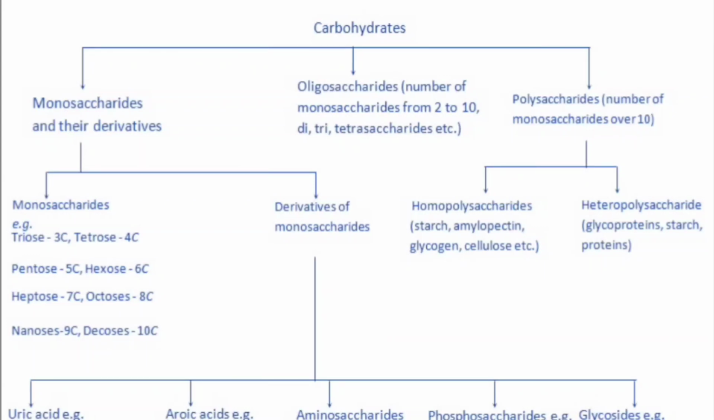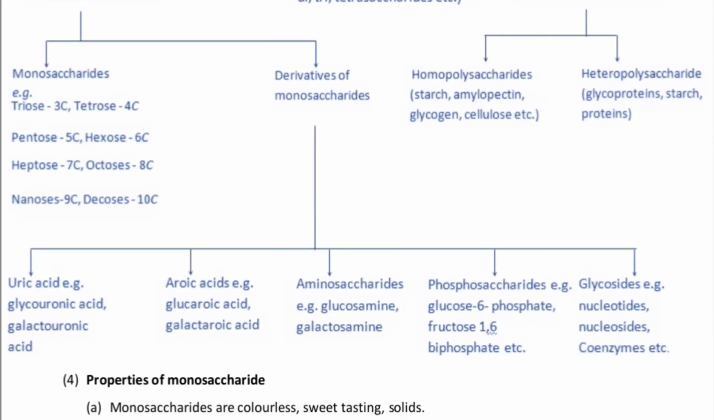Now, the second portion of the monosaccharides is the derivatives of monosaccharides. The first is uronic acid, for example glucuronic acid and galacturonic acid. The second is called aldaric acid, in which we have glucaric acid and galactaric acid. We have amino sugars as well, like glucosamine and galactosamine.